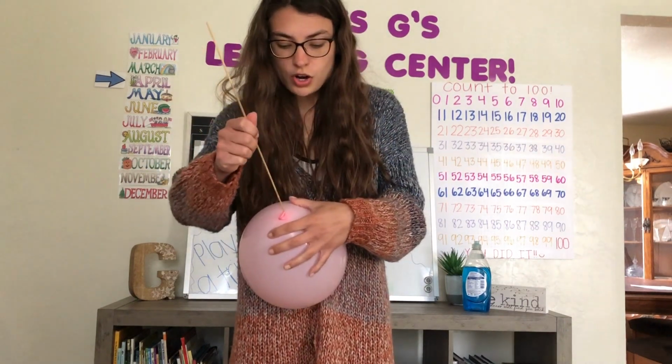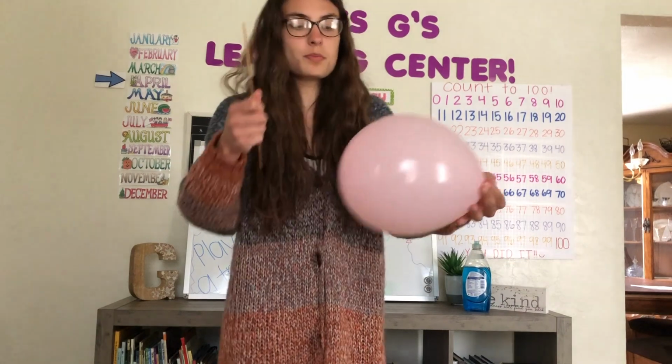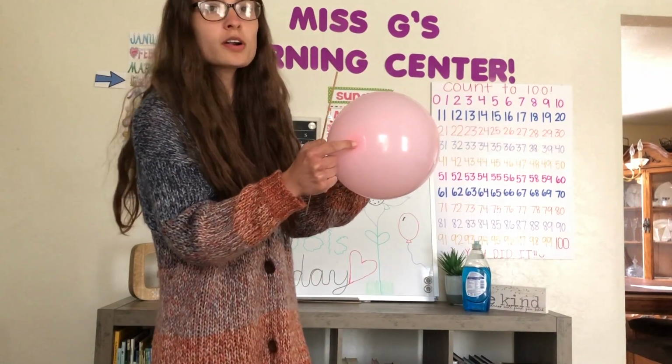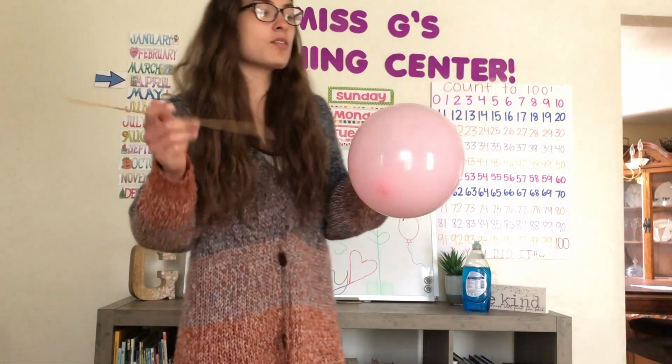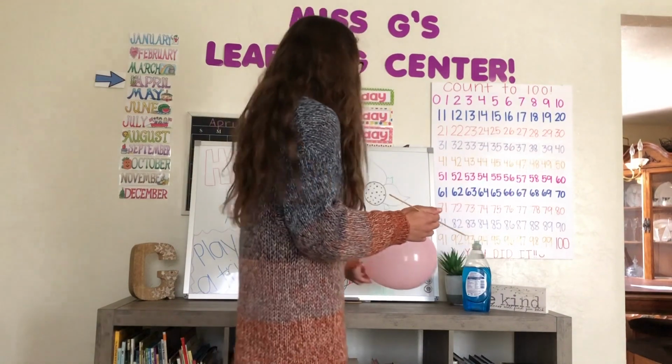So right where it's darker is where I'm going to put it, and then I'm going to stab it all the way through the balloon and put it at the dark part at the top of the balloon. Now that part is a little bit darker because we didn't blow it up all the way. It's not stretched out all the way. So that's why.